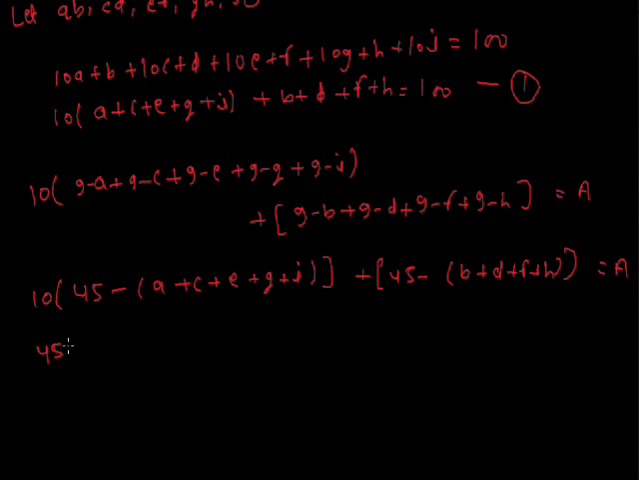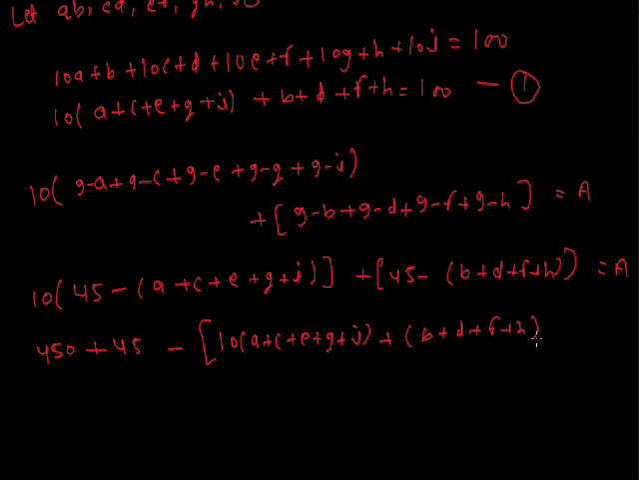From here when we solve, it gives 450 plus 45 minus 10 into (A plus C plus E plus G plus I) plus (B plus D plus F plus H) equals a. From equation 1 we substitute the value of 10 into (A plus C plus E plus G plus I) plus (B plus D plus F plus H), which is equal to 100. Then a is equal to 395, which is the required answer.